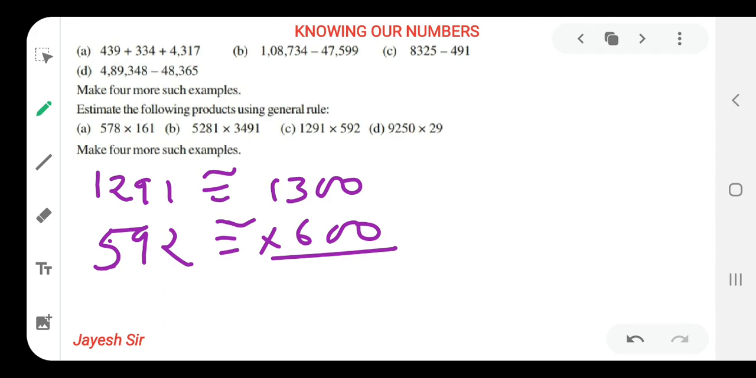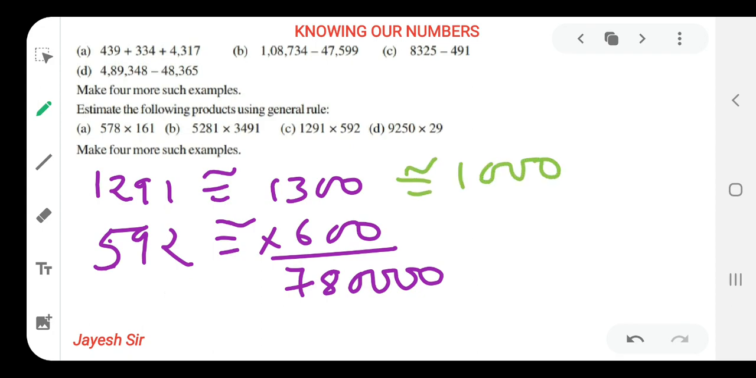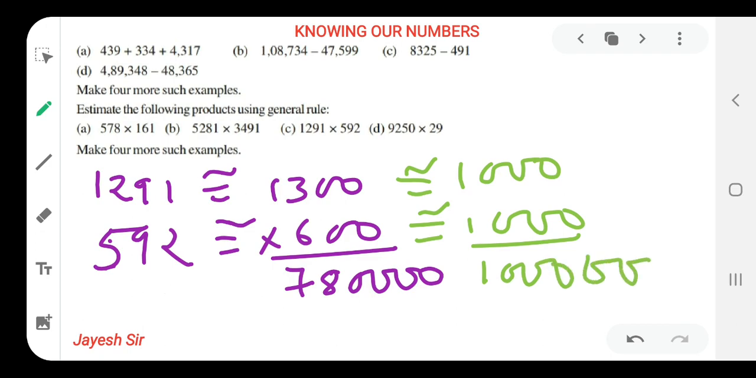So 13 6s are 78 and 4 zeros behind. I hope you all might be getting it, friends. So this is our answer after rounding off to the nearest 100. So let's see by rounding off to the nearest 1000. As the last three digits are less than 500, it should be rounded off to 1000, and 592, as it is greater than 500, is also rounded off to 1000. So 1000 multiplied by 1000, we all know, 6 zeros behind. So this is our answer, and we are getting a lot of difference between our answers.